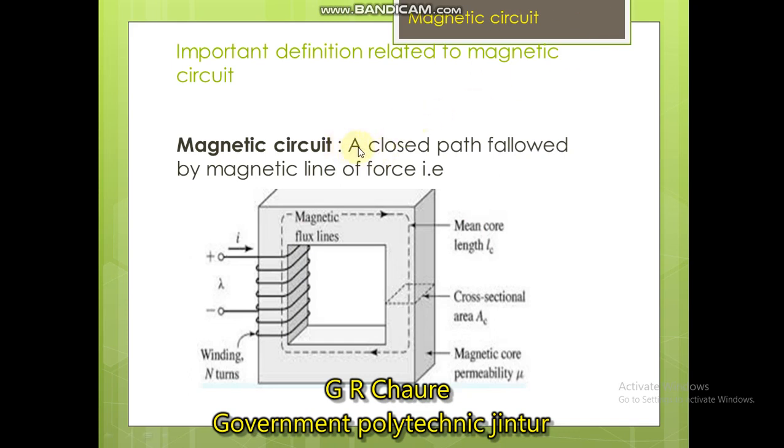A magnetic circuit is defined as a closed path followed by magnetic lines of force. See, in the figure, this is a closed path followed by the flux lines. This is known as the magnetic circuit. Like an electrical circuit, where there is a path followed by the current, in the same manner there is a path followed by the flux lines, that is the closed path. This is the most important: the closed path followed by the flux lines is known as the magnetic circuit.